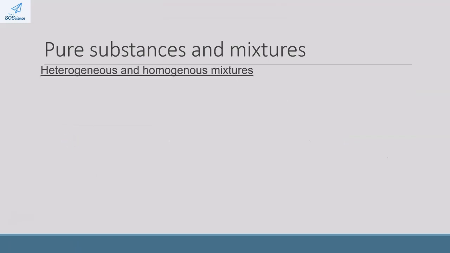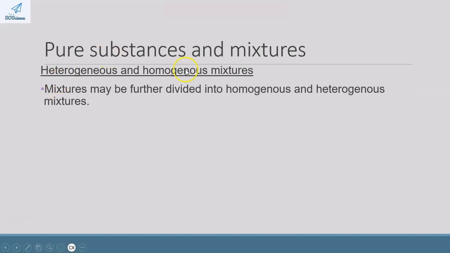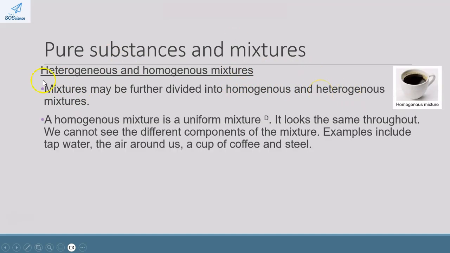And lastly, when it comes to mixtures, we need to be able to differentiate between homogeneous and heterogeneous mixtures. A homogeneous mixture is simply defined as a uniform mixture, and that means that it looks the same throughout. We cannot see the different components. So for example, here we have a cup of coffee that is made up of water, coffee powder, maybe sugar, but we cannot see the different components of the mixture. It looks the same throughout. Tap water is another example of a homogeneous mixture, as is the air around us, as is steel.